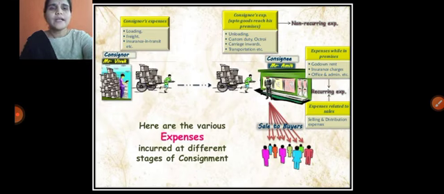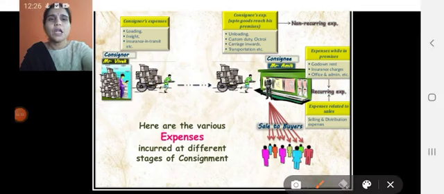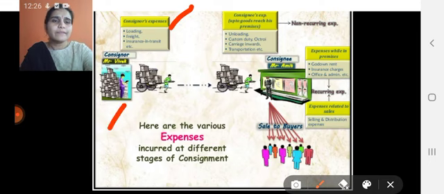This is regarding the consignor's expenses: loading, freight, insurance in transit, etc. As we discussed, the expenses incurred by the consignor are non-recurring expenses. In the picture, Mr. Vivek is the consignor and Mr. Amit is the consignee.